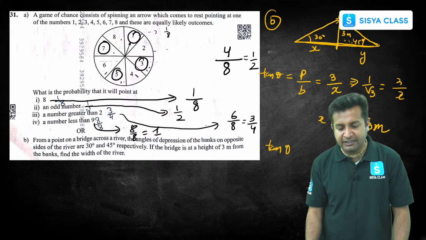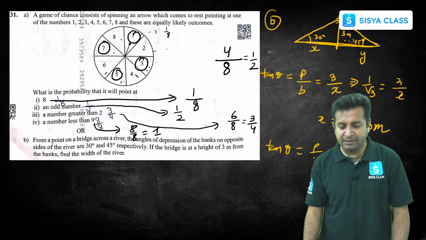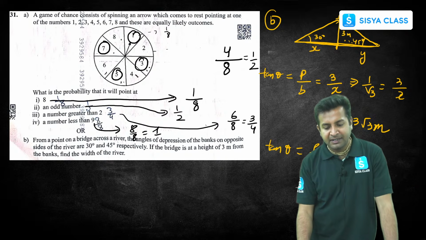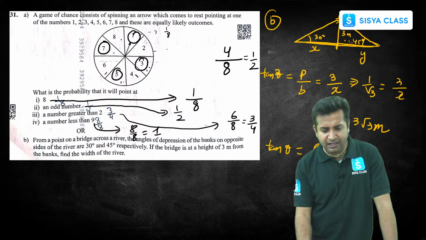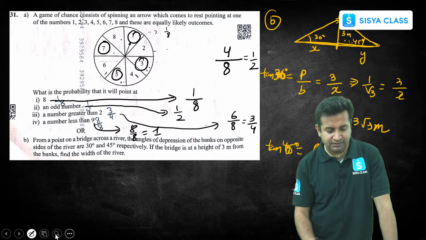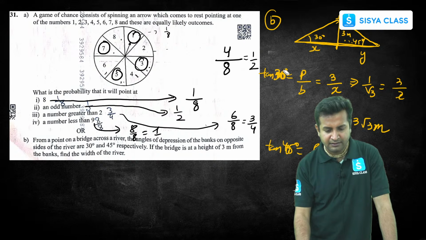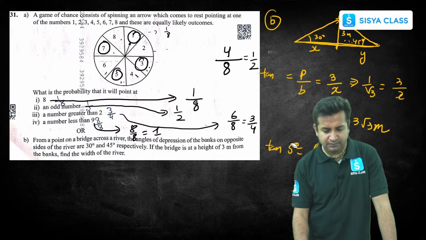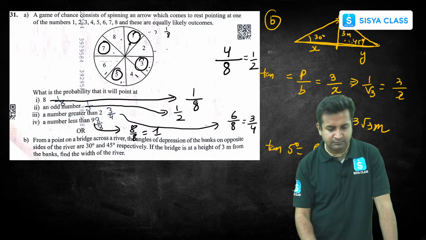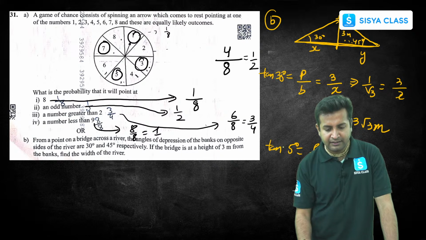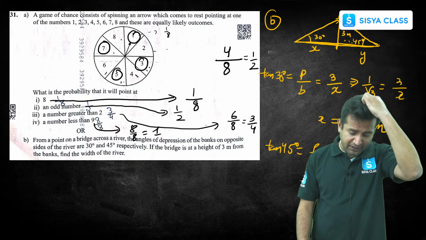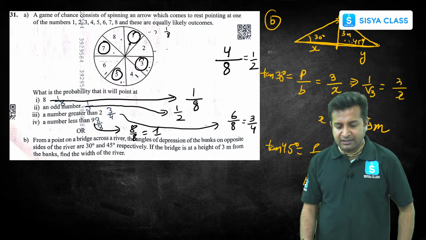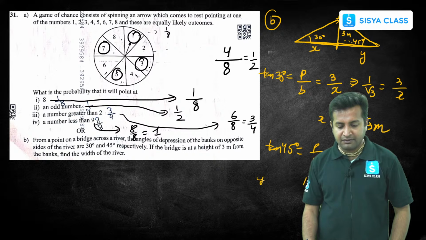Then let's go to the next triangle. Again, tan theta will be equal to P upon B. P is 3, B is y. Here I'll write tan 45, so that you don't get confused. Tan 45 is 1. So 1 is equal to 3 upon y. So y will be equal to 3.